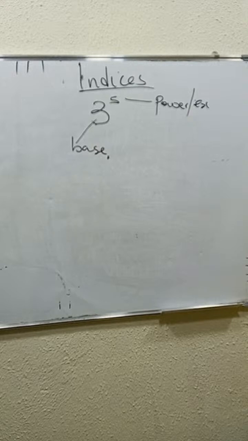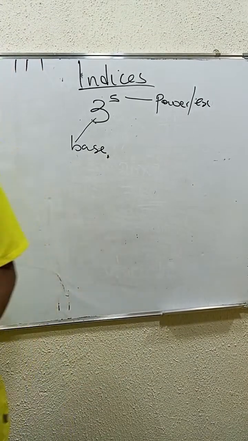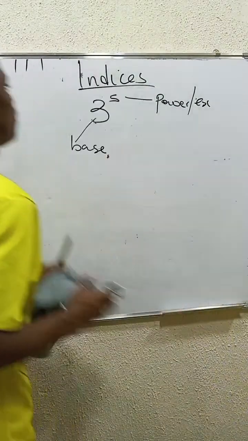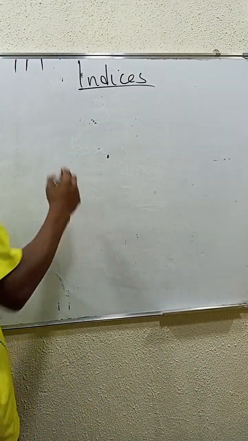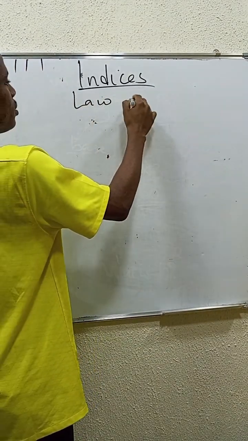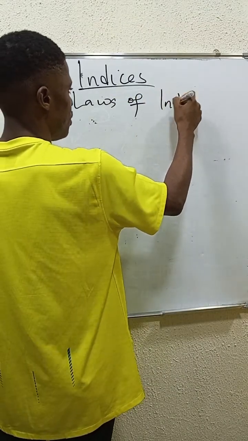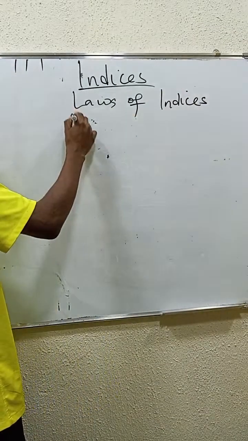So indices can be seen as how many times the base is going to be raised to get a number. Without wasting much of our time, we'll look at the laws of indices. Let's look at the addition law.